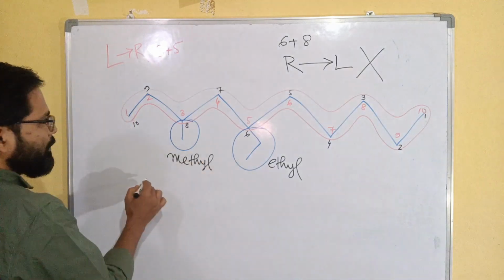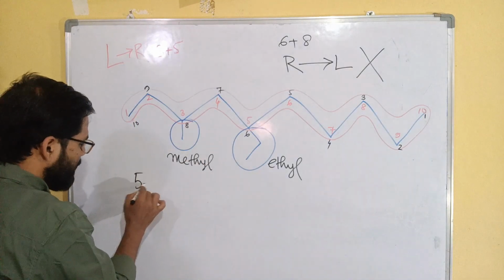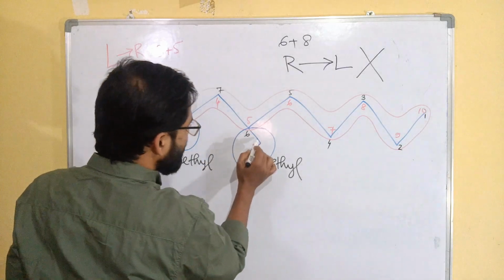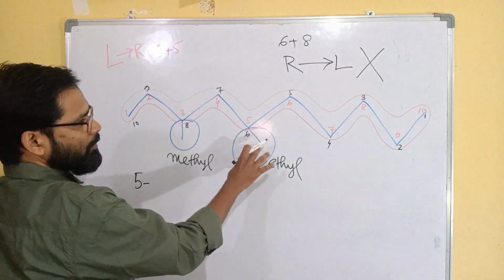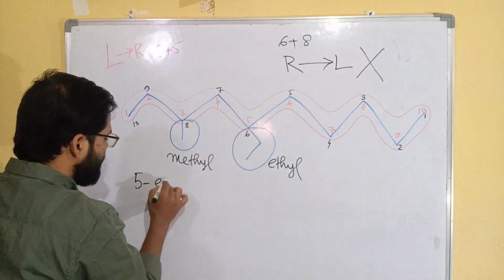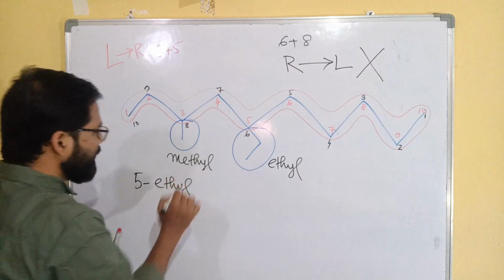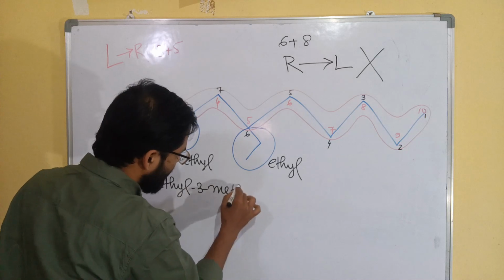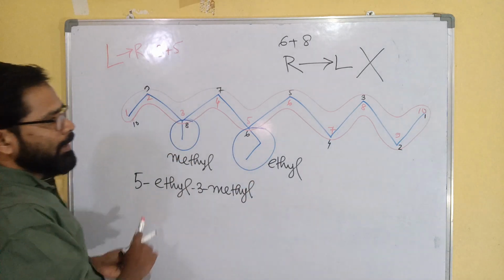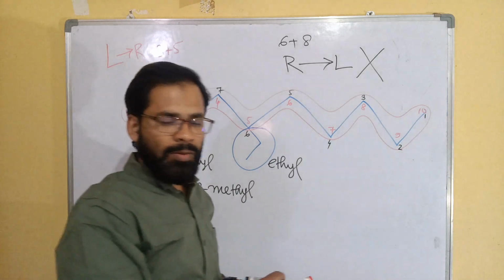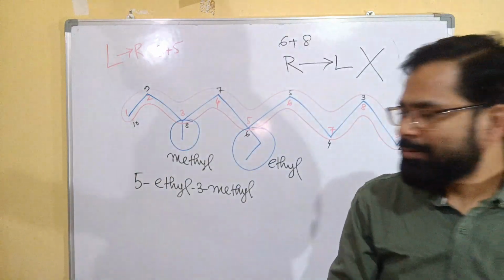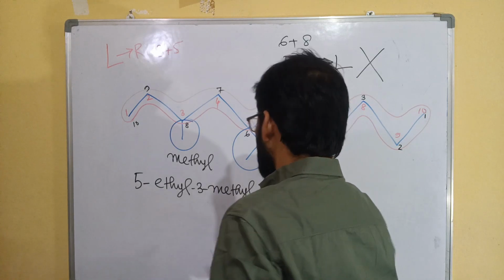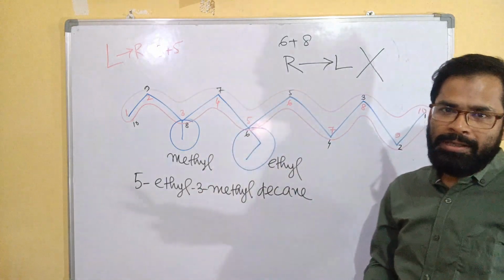So the name will be 5-ethyl, because here the substituent has 2 carbons, that's why ethyl. 5-ethyl, then 3-methyl, and total carbon 10, so the root word will be dec. So decane, D-E-C-A-N-E. That will be the name of this organic compound.